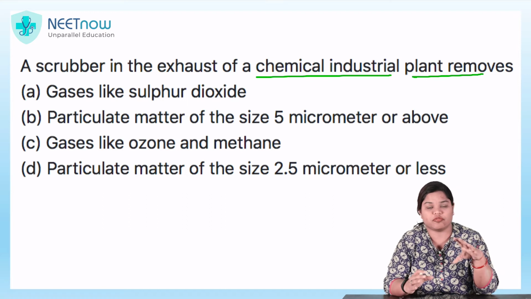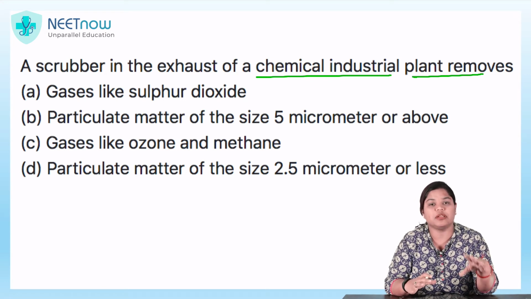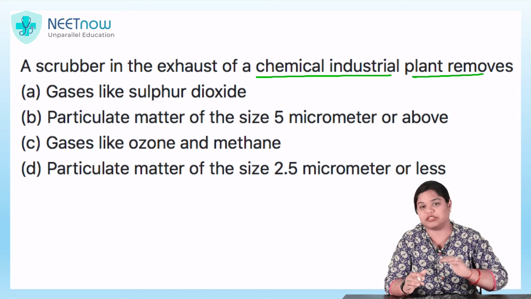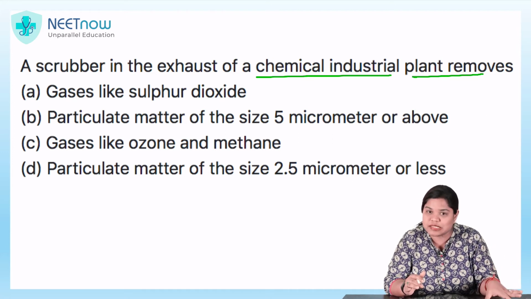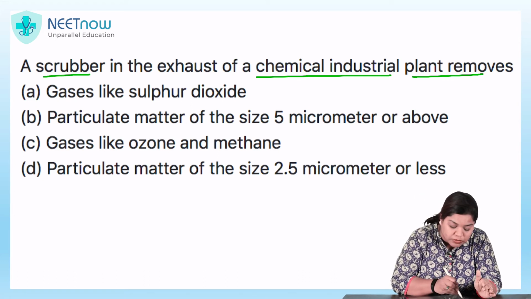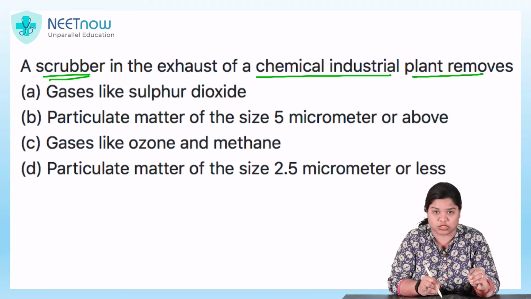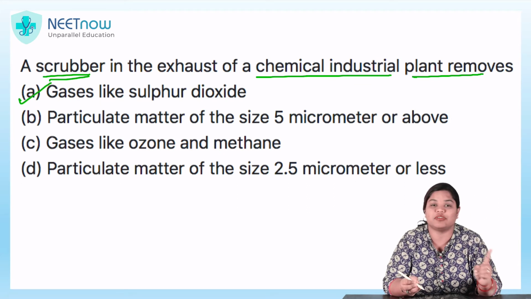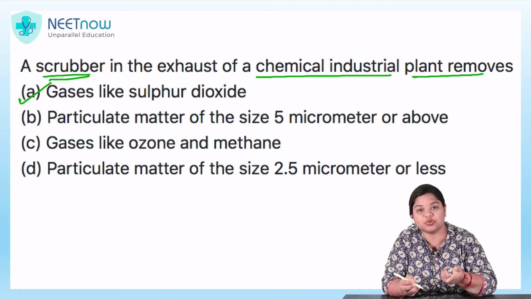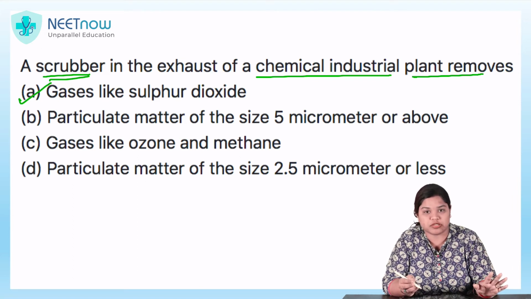Whenever in the chimney of any industrial plant or mill, you find different filters, you find different scrubbers which have a particular role of cleaning something or reducing something. Now, when it comes to scrubber in an exhaust, its role is to remove gases like sulfur dioxide which will go further into the atmosphere and pollute the surroundings.